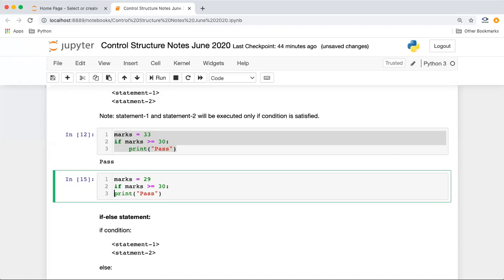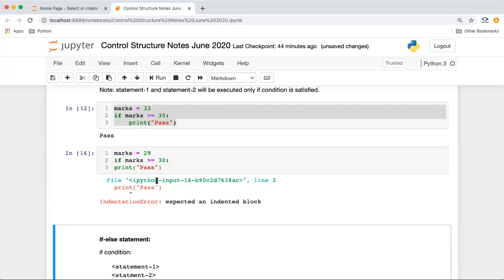I cannot write like this. Why? Because for the interpreter to understand if this statement is a part of the if or a part of the main program, we need proper indentation, right? So if I try to execute this now, because I have removed this tab space, it will not work. Expected an indented block. You might have seen this error very often.